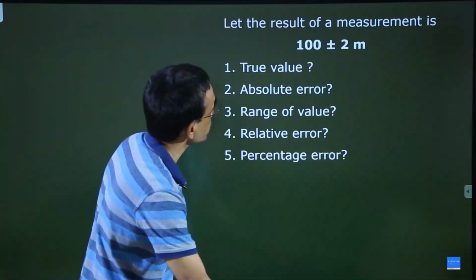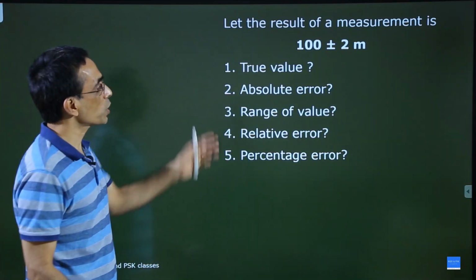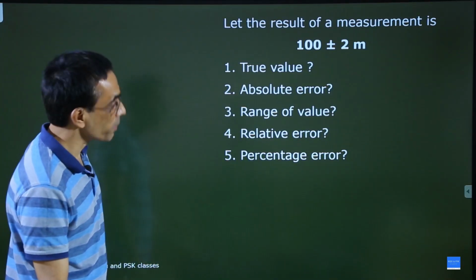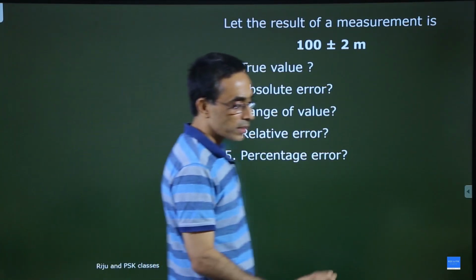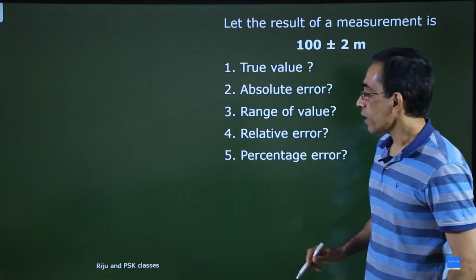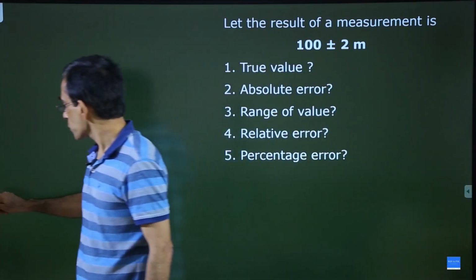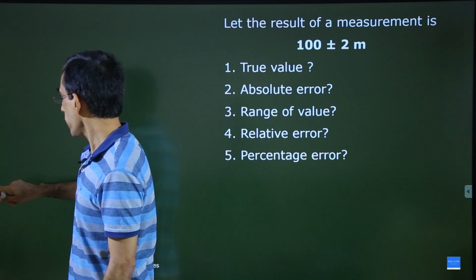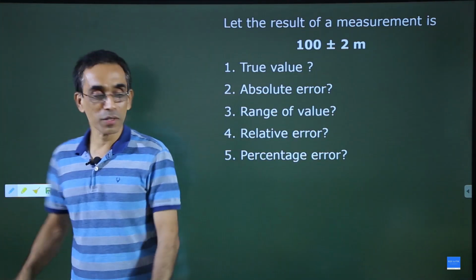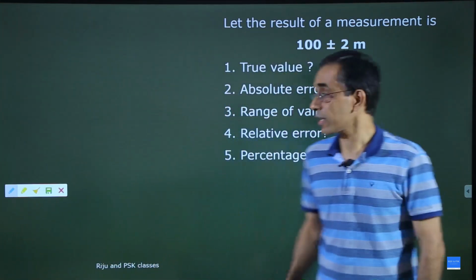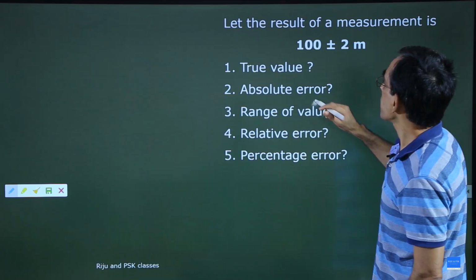Let the result of a measurement be 100 plus or minus 2 meter. Everyone has answered this correctly, and if you want I can show you the answers. I think it's not required, because once you know that one, there is no meaning in me telling it again and again, and that can become boring.